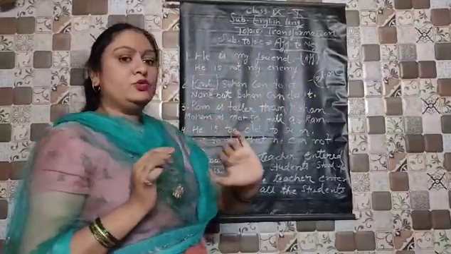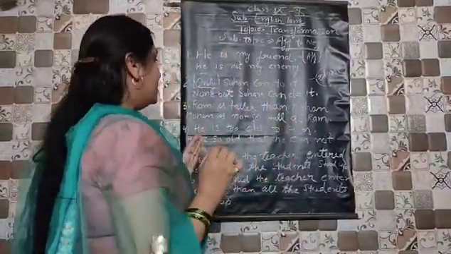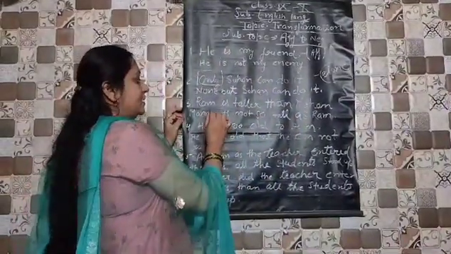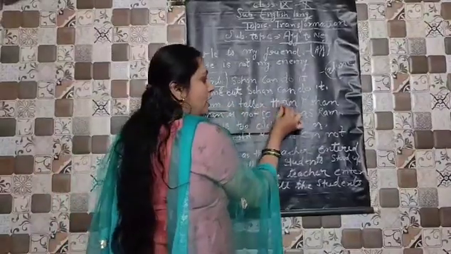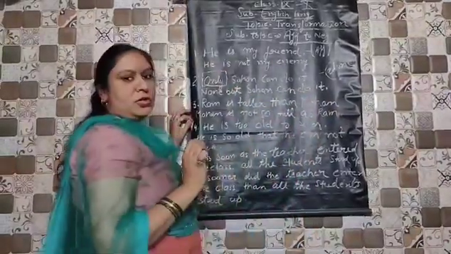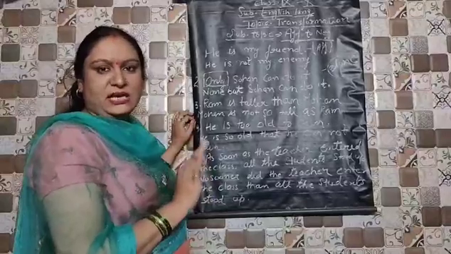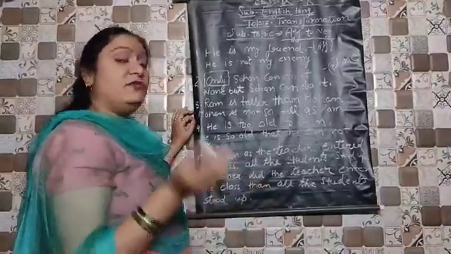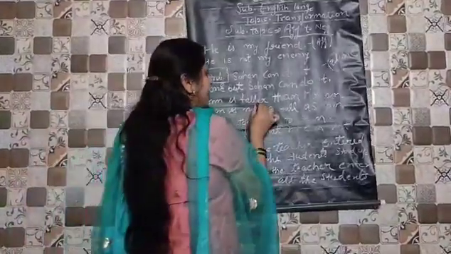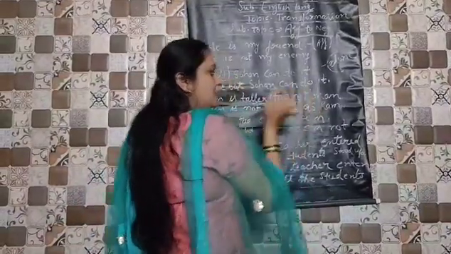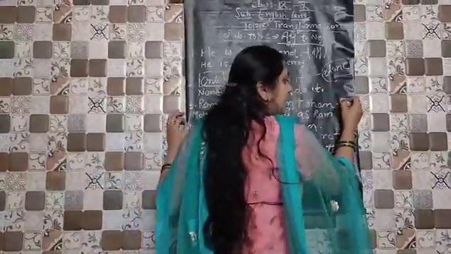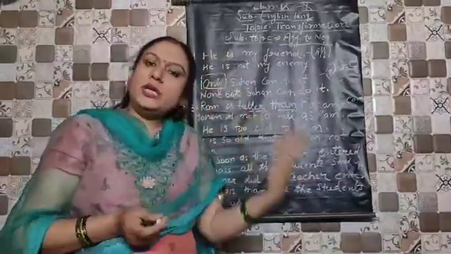Now I am coming to the third rule. Now you see the third rule. Your sentence is written: Ram is taller than Mohan. I think, children, all of you know that this sentence is in degree, and which degree? As you know, the words taller and than are written. It means this sentence is in the comparative degree. Now you will change its degree.